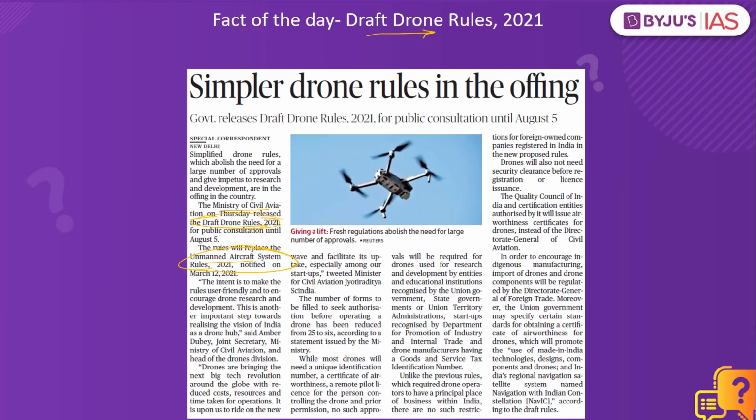But as of now, when you look into these rules, it says that they would be providing a unique identification number to the drones. So those drones which are required to be operated will get the unique identification number. Without this unique identification number, they would not be able to operate a drone until and unless an exemption is given by the government of India. Added to this, where will they get this particular identification number?